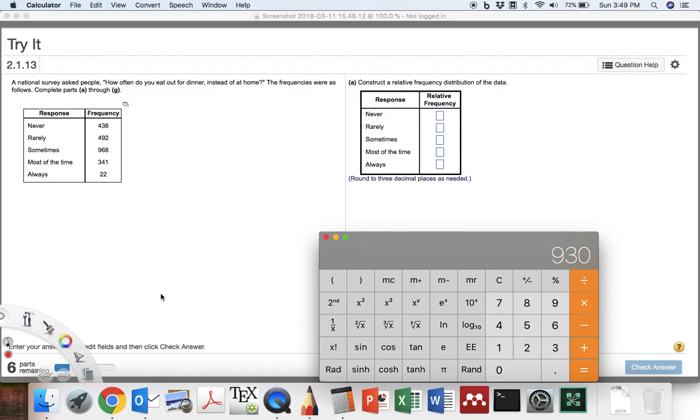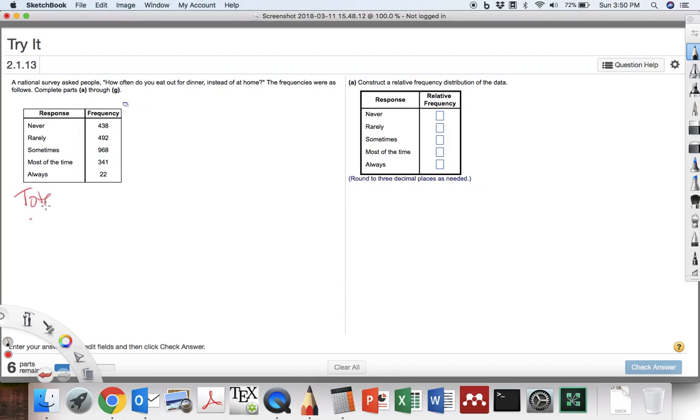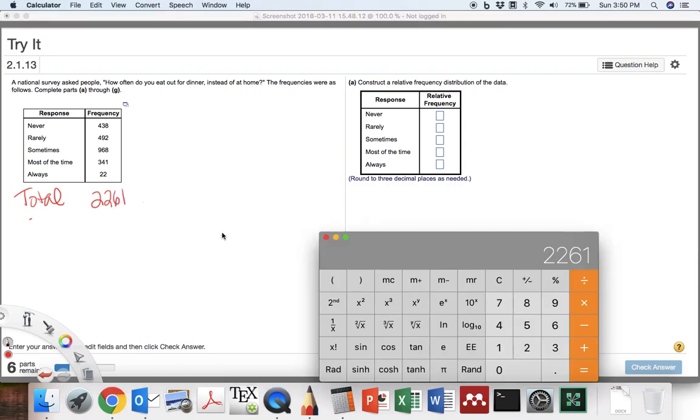492 plus 968 plus 341 plus 22, 2,261. So now I'm going to just write that down. Total: 2,261 people in the survey. So we're going to take 438 people of the 2,261 who said never, to 3 decimal places. That'll be 0.194.